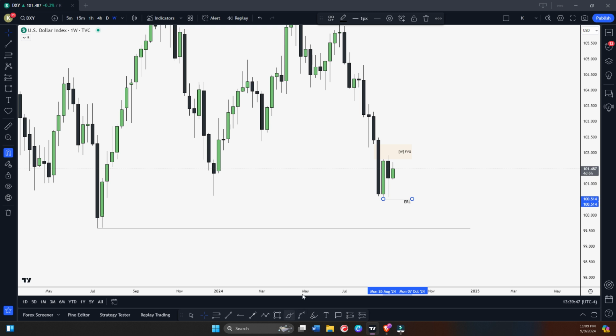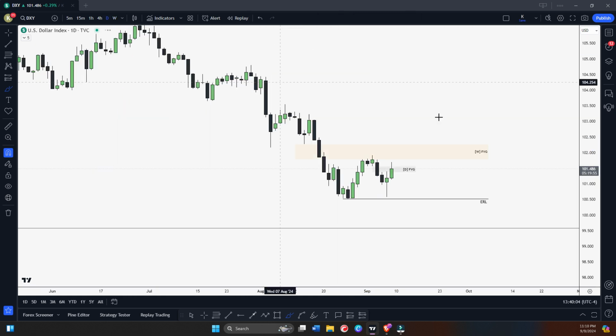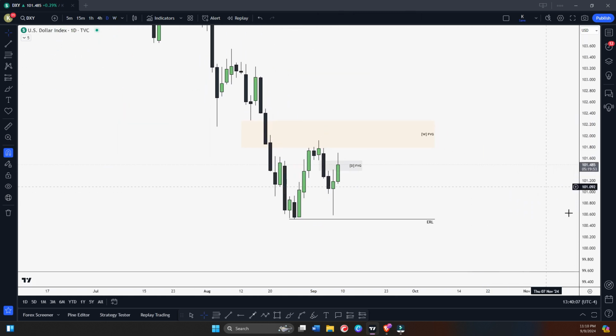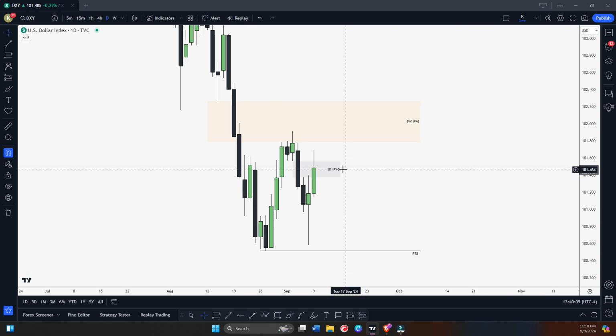So let's come to weekly. Still I am looking for a bearish move. If this weekly bearish fair value gap becomes an inverted fair value gap, then maybe we look for an upside move to fill this weekly bearish fair value gap. But right now we're holding this. Let's go to the daily time frame. On the daily time frame, you can see we are now at this daily bearish fair value gap, and this is today's candle, the Monday candle.